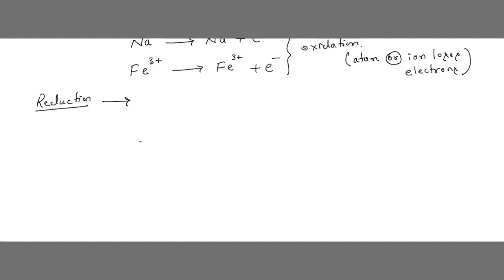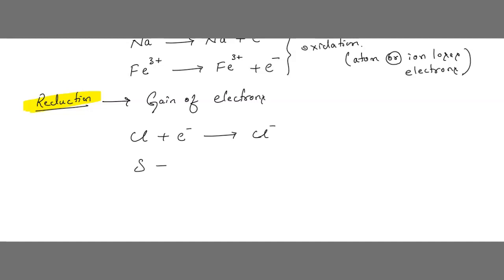So reduction is the process where there is gain of electrons. When there is gain of electrons, then it is called a reduction reaction. Example, let me see chlorine: Cl plus e minus gives Cl minus.